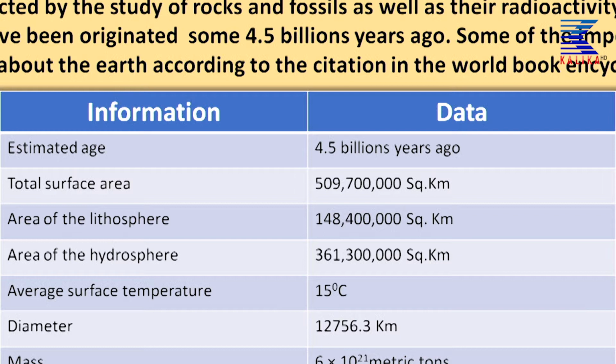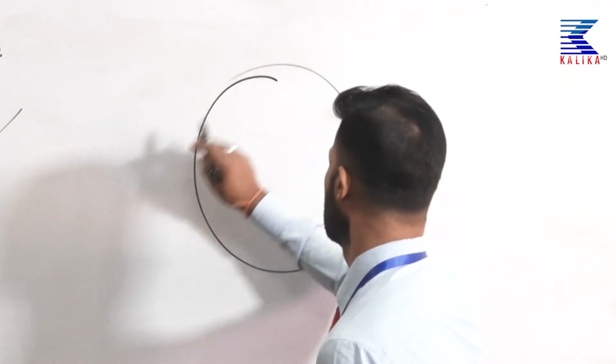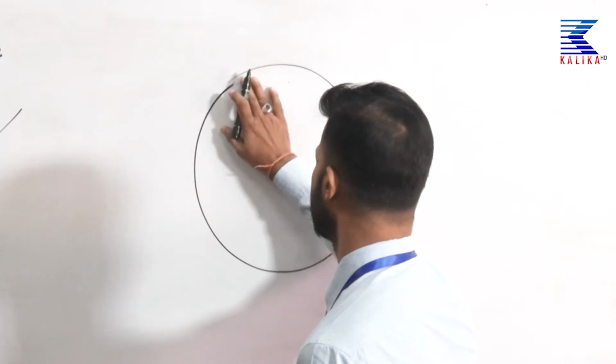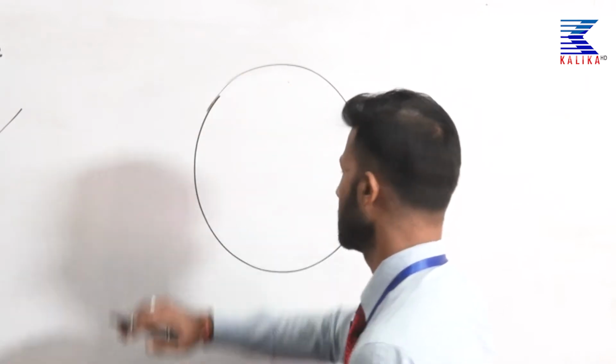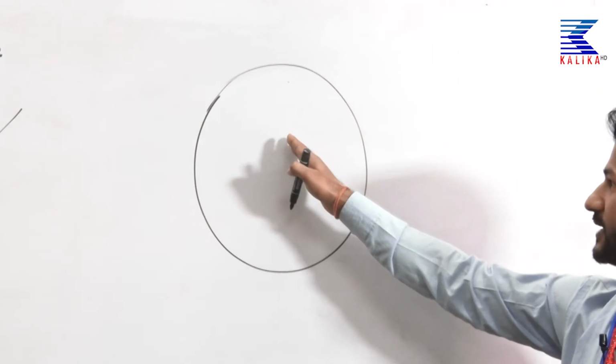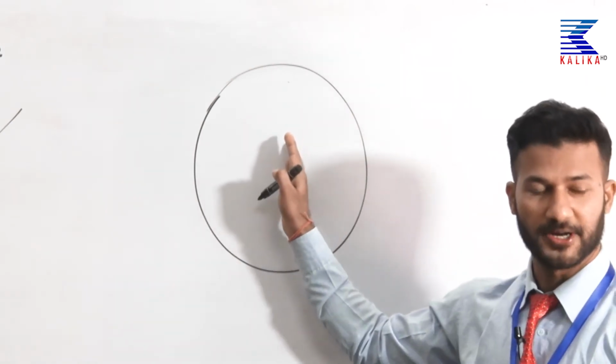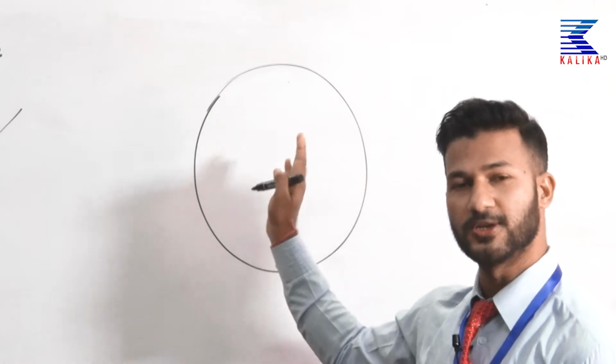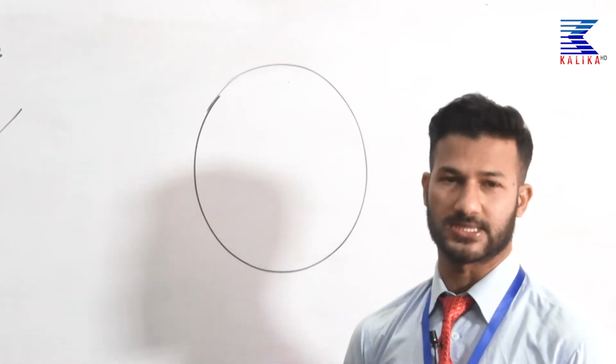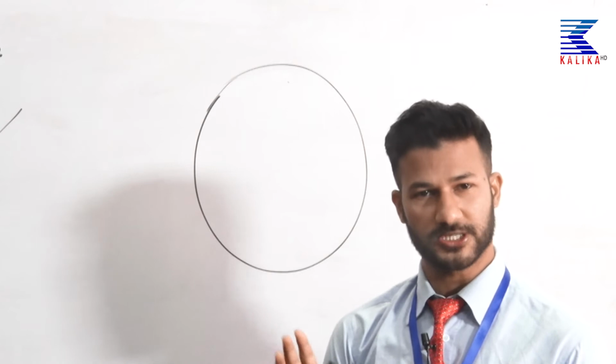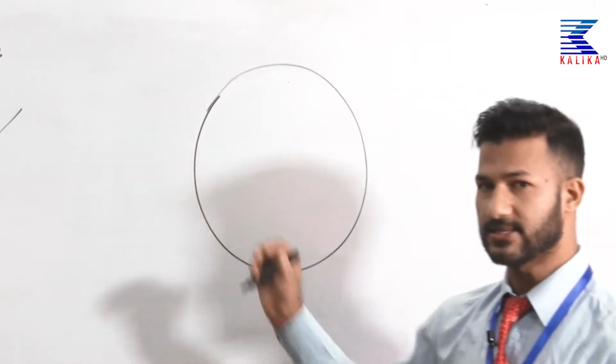Diameter of the earth is 12,756.3 kilometer. In fact, this is the average diameter of the earth. You must know earth is not completely spherical in shape. Just look at this board once. Maybe you are considering earth to be a perfect sphere. It is not the fact, but you can see this is the sphere. Let us consider this is the earth, but in fact earth does not look like this when you go above in space. Means if you are observing earth from space, earth would not look like this shape.